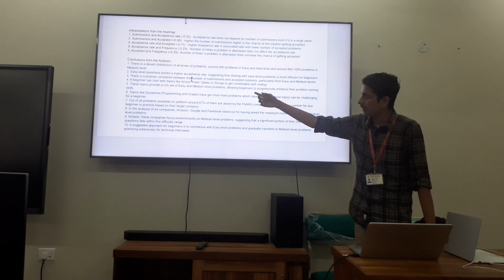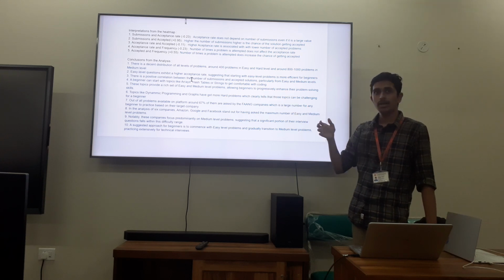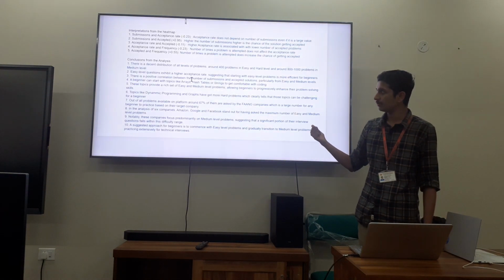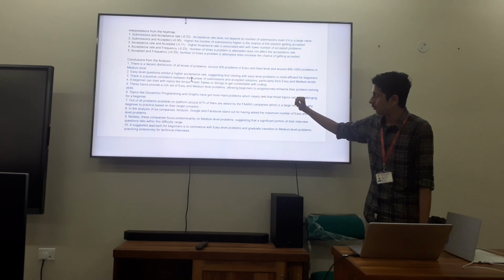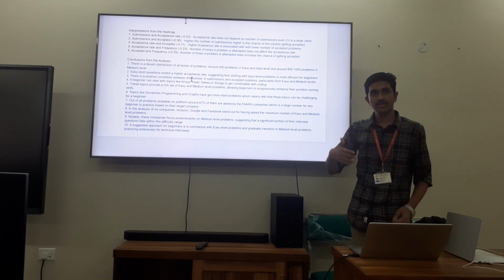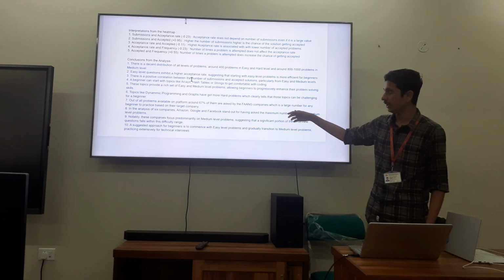For a beginner, it would be better to start with topics like arrays, hash tables, and strings to get comfortable with coding and practice on a regular basis. These topics provide a rich set of easy and medium level problems, allowing beginners to gradually shift from easy to medium level problems, also growing their skills along the way.